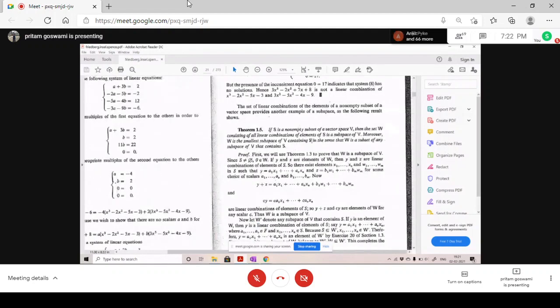So what I am telling today is another thing that is called span. Span of a set of vectors.